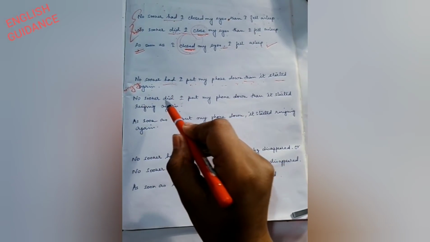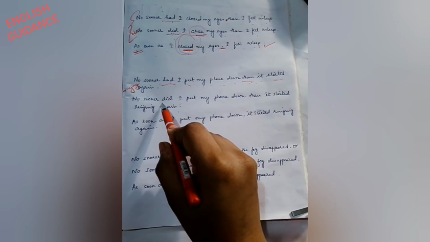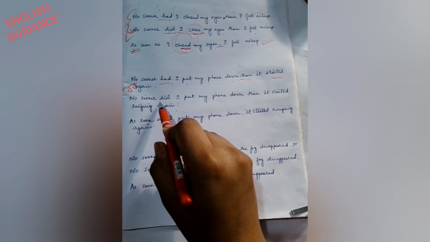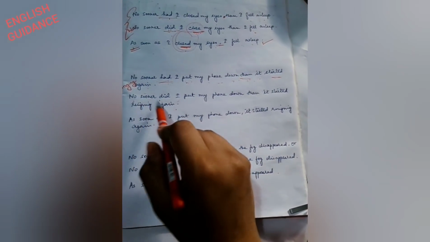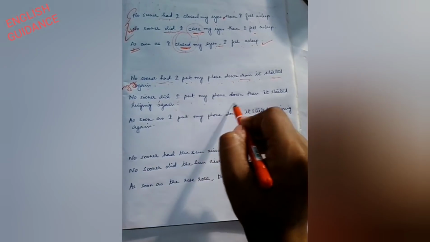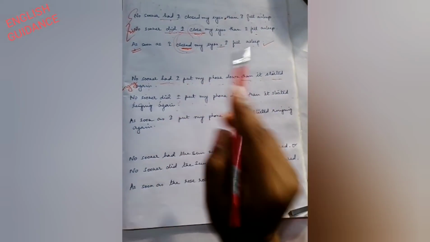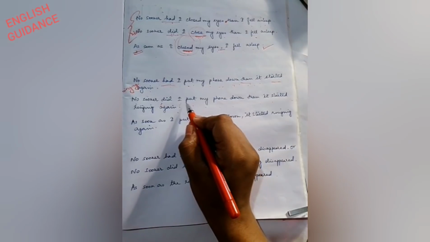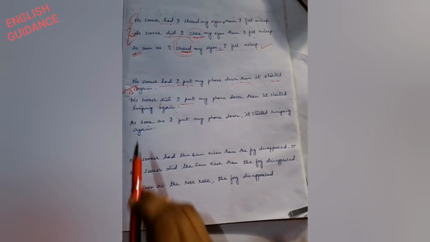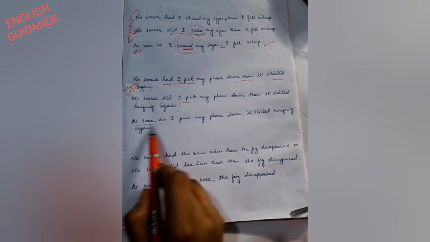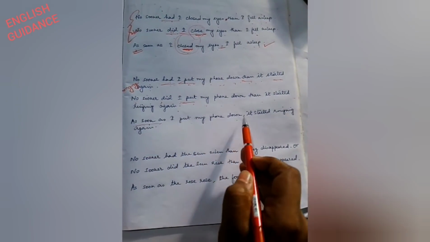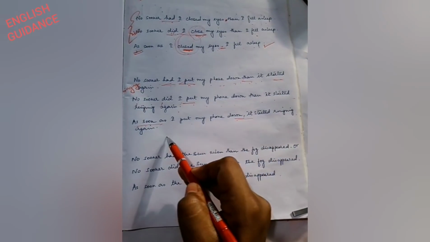If we are required to change it to begin with no sooner did, how will we do that? No sooner did I put my phone down than it started ringing again. These are the same because there is no change in the past form of put. Now if we change it with as soon as, as soon as I put my phone down, comma, it started ringing again.